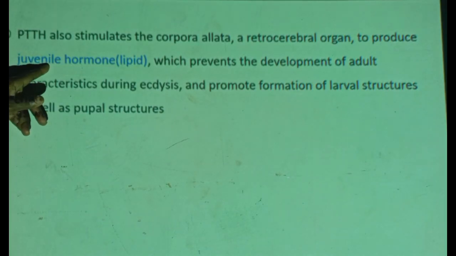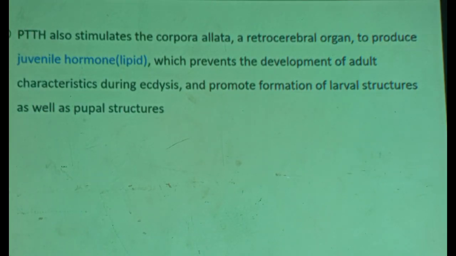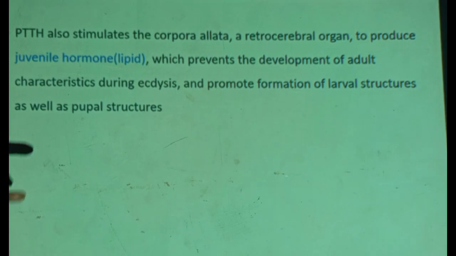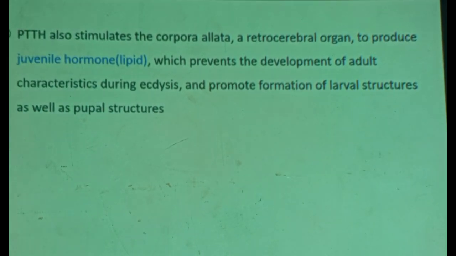It should not speed up the transformation of the larva into adult without the larva growing to full size. Therefore, juvenile hormone, nicknamed JH, slows, prevents, or inhibits the development of the adult structures.